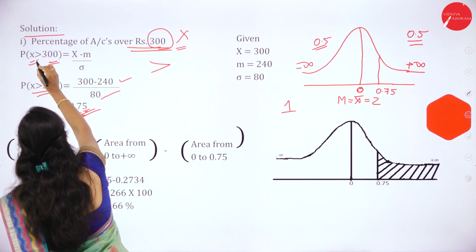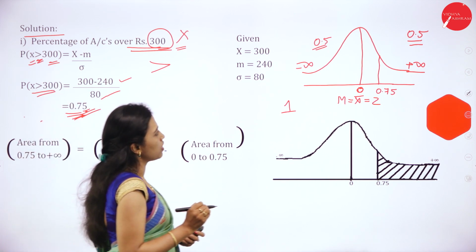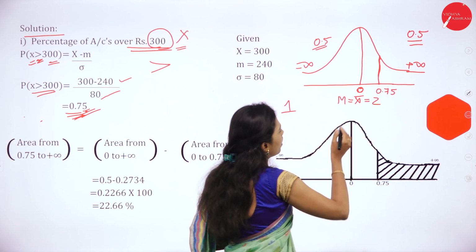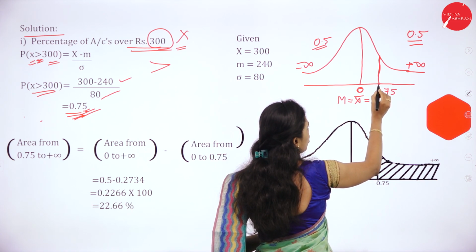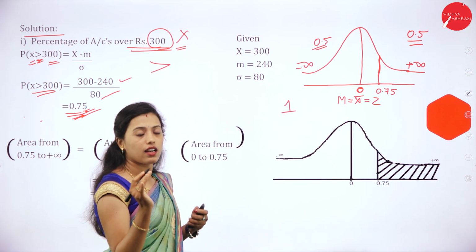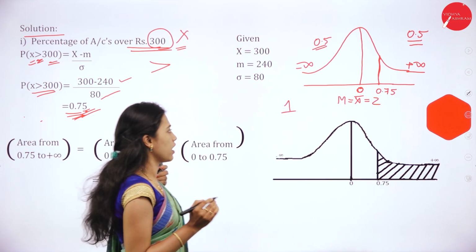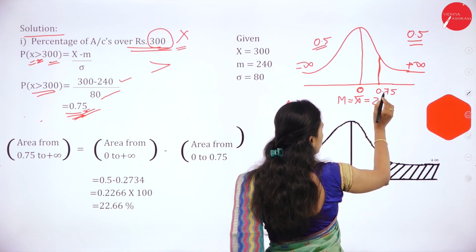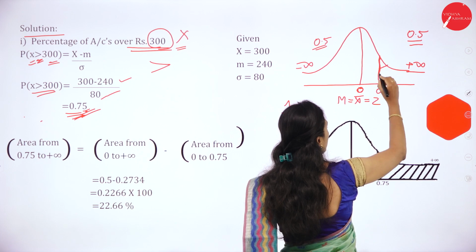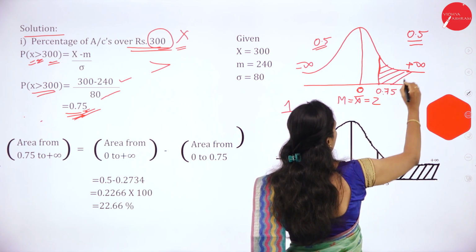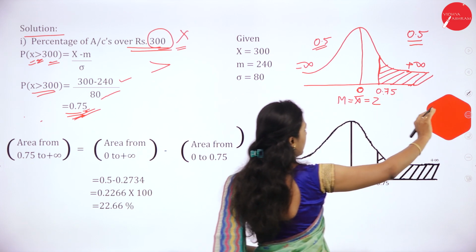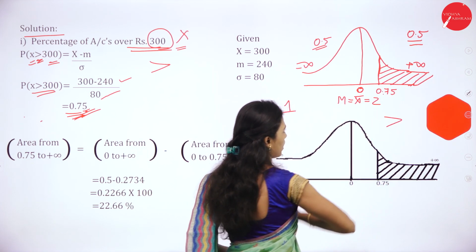Here it is more than. More than means right side, less than means left side. So we mark the area to the right of 0.75 because it is more than.